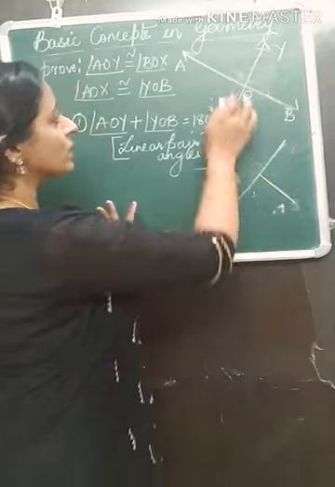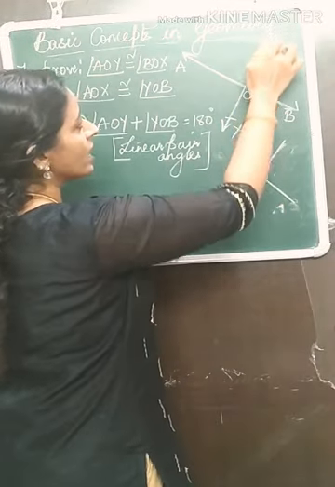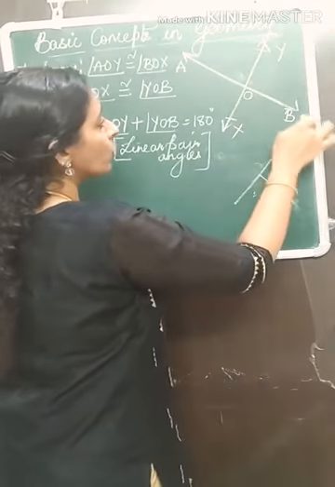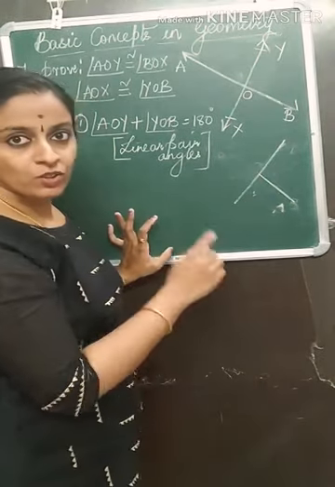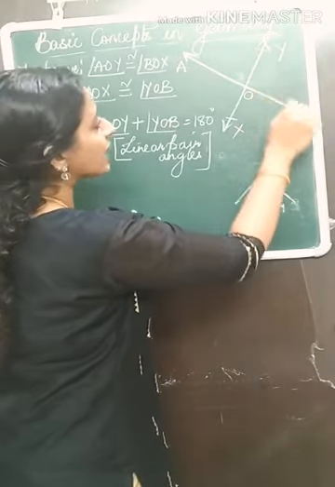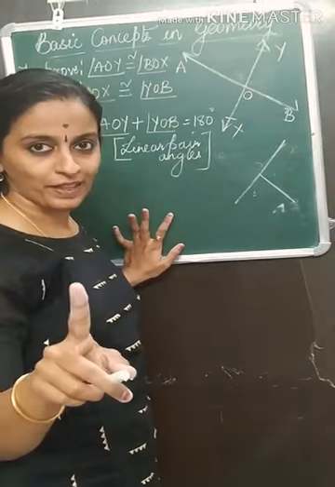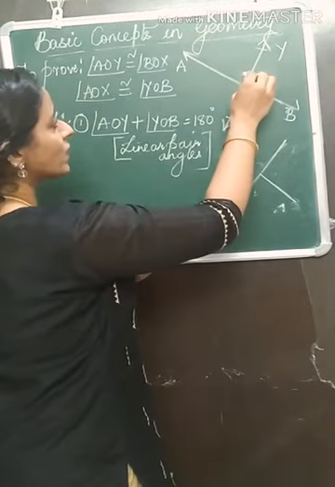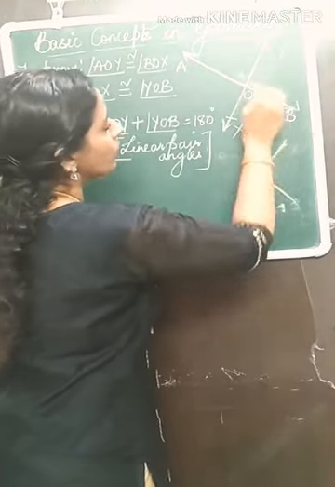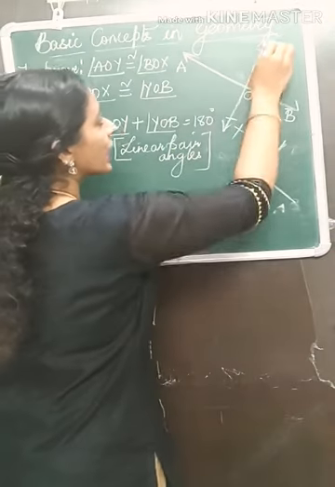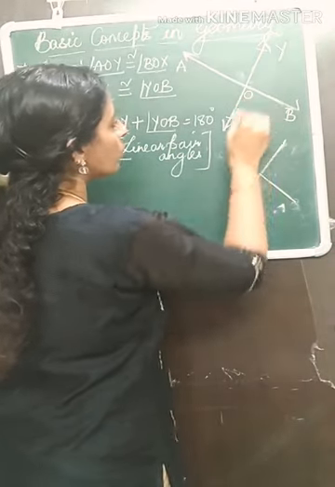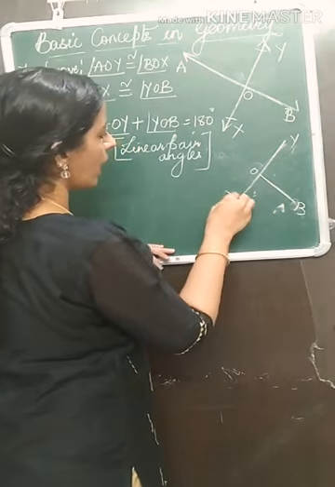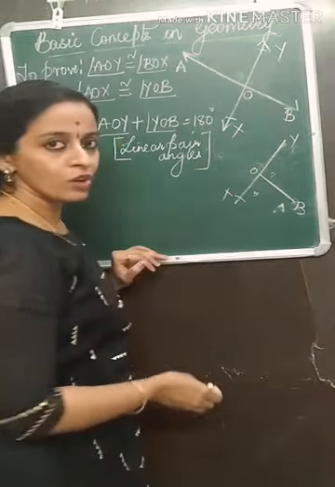For example, first pair I took AOY and YOB. Second pair I will take YOB and BOX. So in both the pairs, this angle BOY is coming common. One angle should come same in both the pairs. So first I took AOY and YOB. Second I will take YOB and BOX. These two are also linear pair angles.